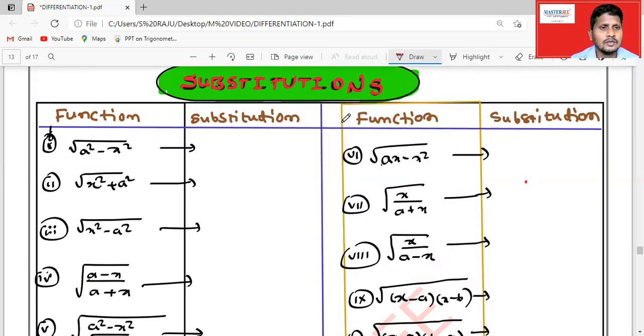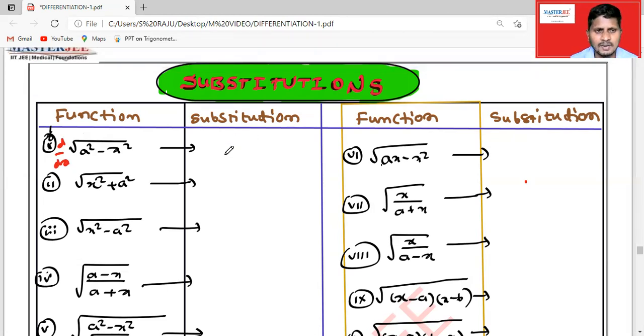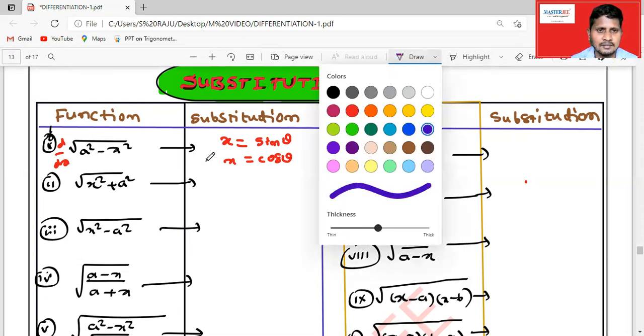If I want to find the d by dx of root over a square minus x square, we can use the chain rule. But instead of that, if you substitute x is equal to a sine theta or x is equal to a cos theta, then you can substitute these values and we will get the simplest form.